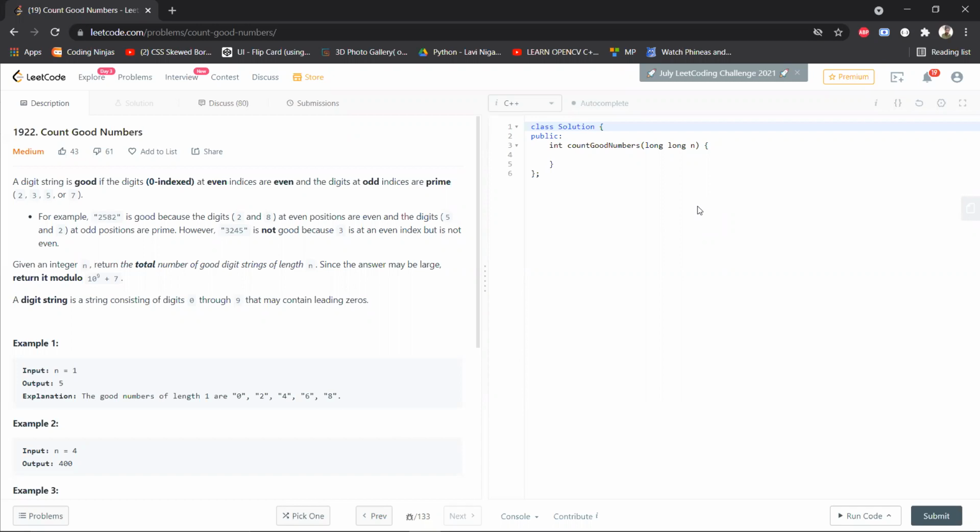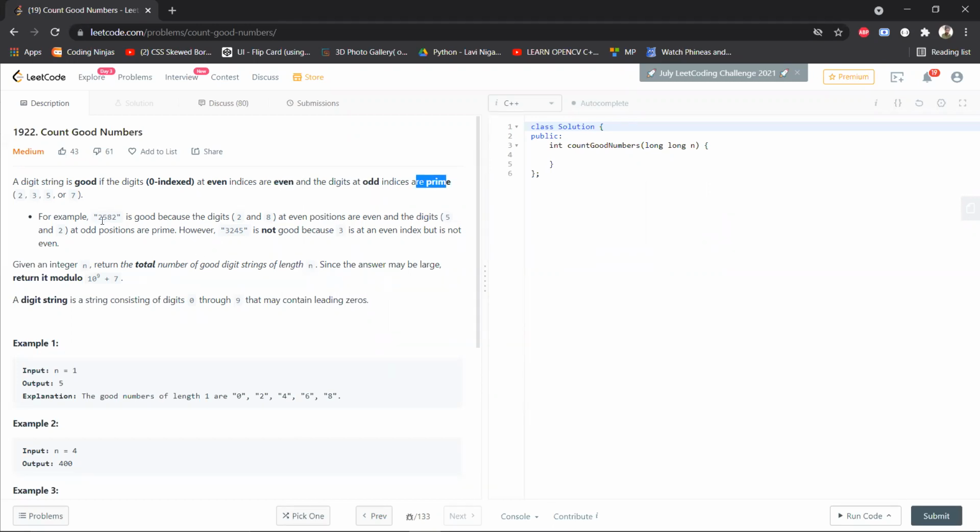There's a certain thing called a good string or good number. Let's take this example, 2582. A digit string is good if at even indices there are even digits and at odd indices there are prime numbers.